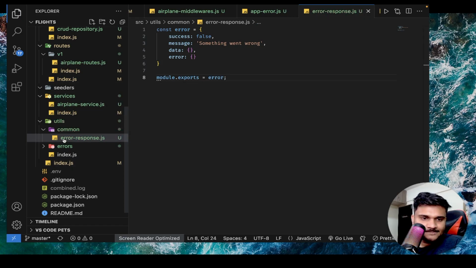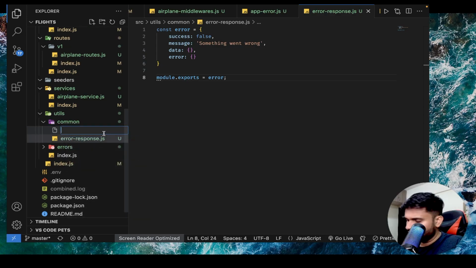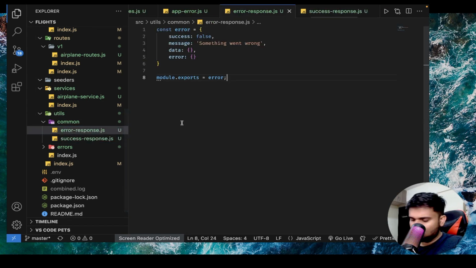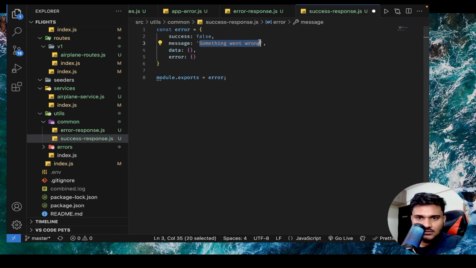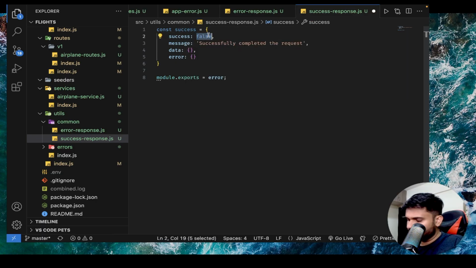Then I can create another file, successResponse.js, and I'll copy most of the things from here. We'll say 'Successfully completed the request', right? This is a default message. Again, you can change it very easily. Success should be true, right?